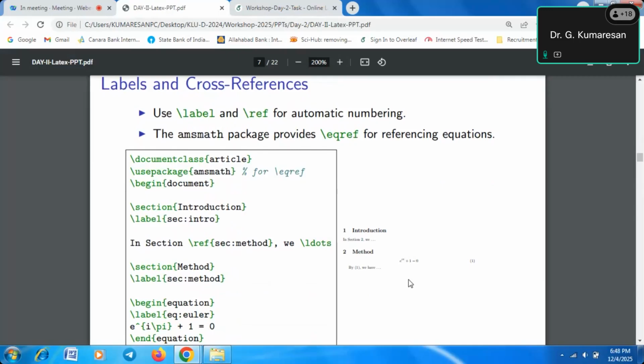So how can you give the unique name? With the help of a label, we are giving the unique name. That unique name helps to cite the references, so it helps to cite the figures and the tables in that particular article. So that is the purpose of a label. What is the command for the label? It is backslash label.